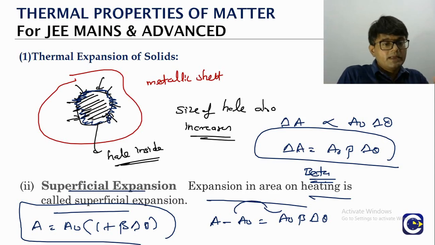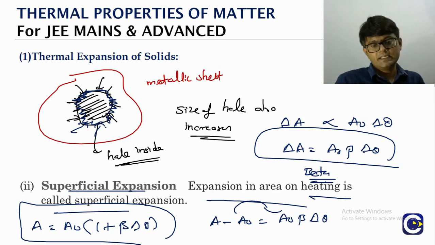It is not like the material will be shrinking in. It is not going to happen like that. The metal sheet overall will be expanding outwards. So hence the size of the hole also will be increasing. It will not decrease. So this is one reasoning kind of question. Why I am particularly mentioning it is because it has come in one of the previous years, and also this is something that is not in line with what we generally think. Okay, so this is about the superficial expansion or the area expansion.